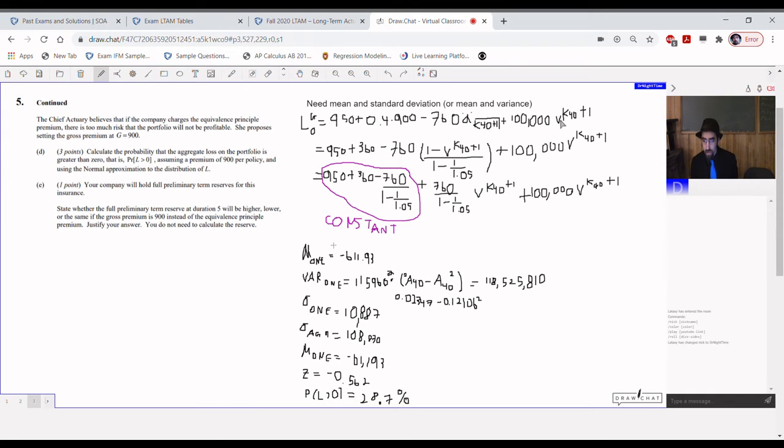We can't just take their variances separately and add them. They are not independent. However, we can use a trick to express it all in terms of just one random variable, the death benefit random variable.